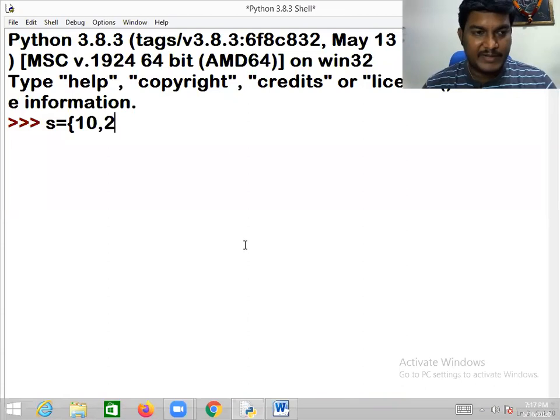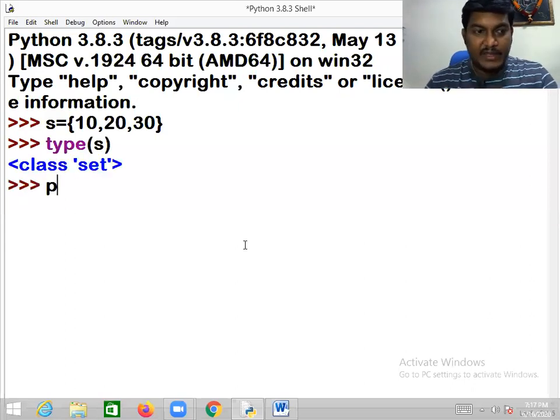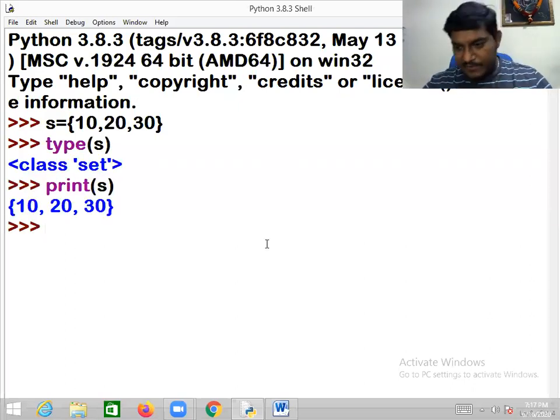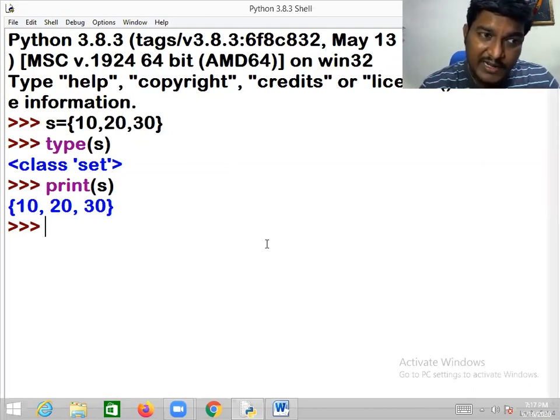Set collection, I will be taking something like this. Kindly observe this type of S, then print of S. Now, is a set mutable or immutable? Set is mutable. Mutable means the content can be edited. Is there any possibility to add a new item to the set collection? Yes. Can I delete an item from the set collection? Yes, but by using some methods.